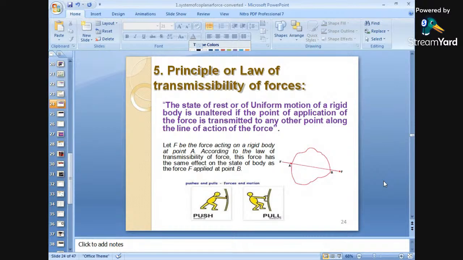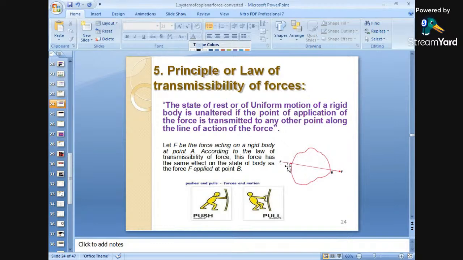Next is the principle or law of transmissibility of forces. Again, this is important in engineering mechanics. What is the principle of transmissibility of forces? The state of rest or of uniform motion of a rigid body is unaltered if the point of application of the force is transmitted to any other point.